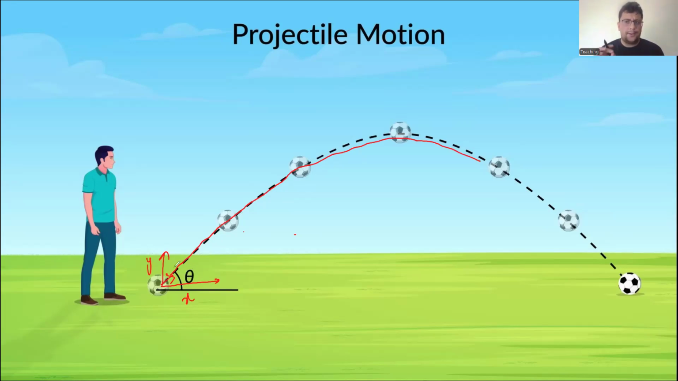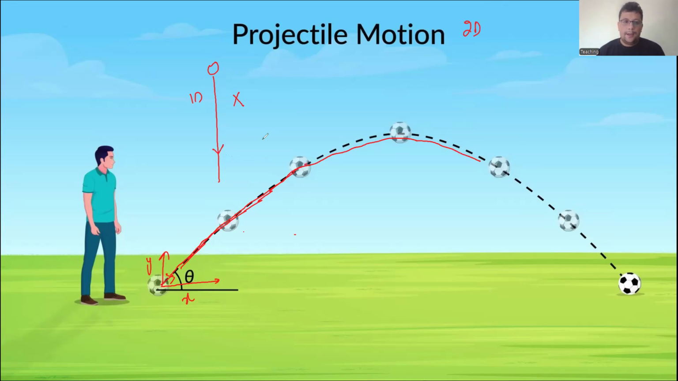One question they can ask you is: if I drop this football from a certain height and it moves in a straight path, is this motion projectile motion? You say no, this motion is not projectile motion because it is one-dimensional motion. The basic condition of projectile motion is two-dimensional motion. Any motion which is two-dimensional is projectile motion.